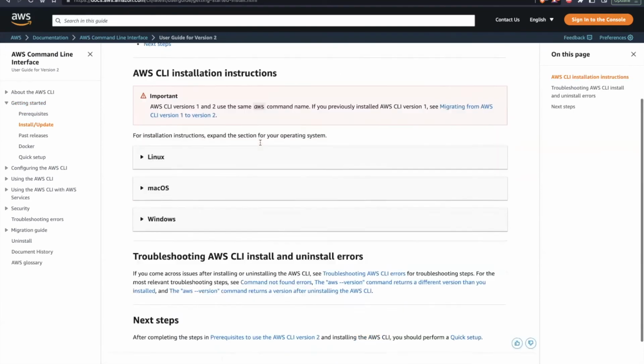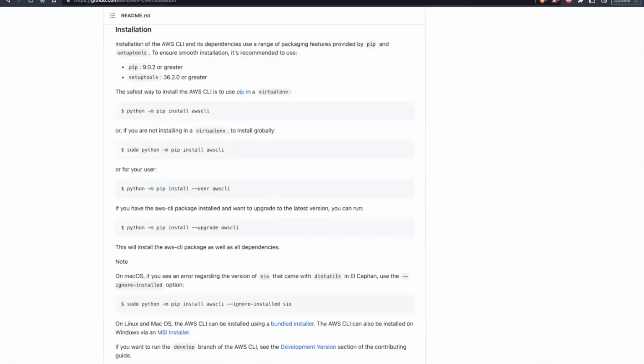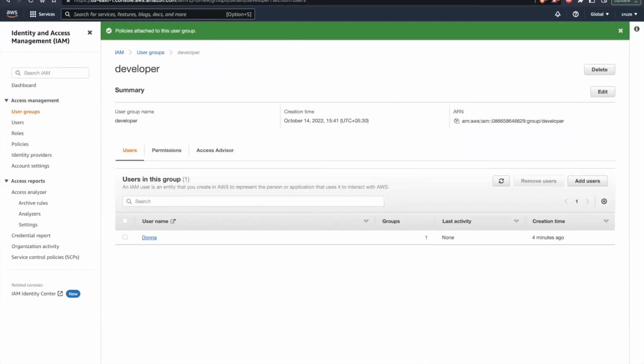If you are using a Linux machine, you can install it for Linux. Also, if you are using Mac or Windows, accordingly, whatever device you are using, you can install the AWS CLI on your machine. Also, there is a GitHub page where the installation steps are mentioned. There you can follow this installation methodology if you are using a Linux based machine. I'll also provide a link of this GitHub in the description below. Since I have already installed the CLI, I am not going to install it again.